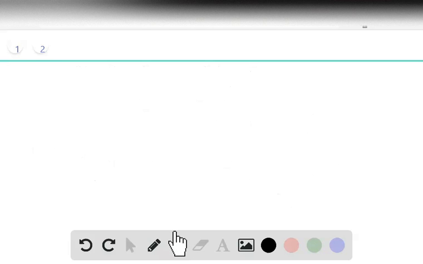So delta T over T naught equals T minus T naught, which we just defined as delta T, over T naught.